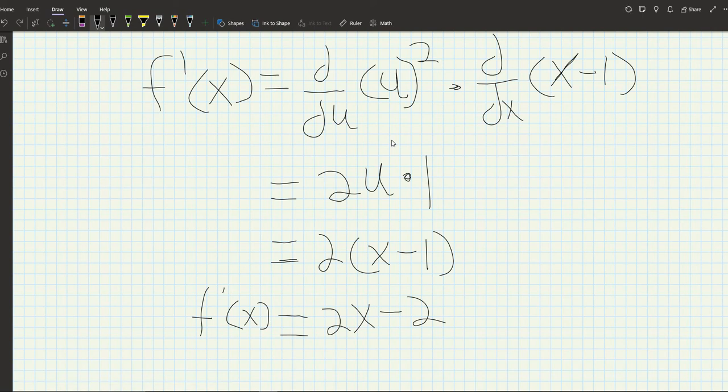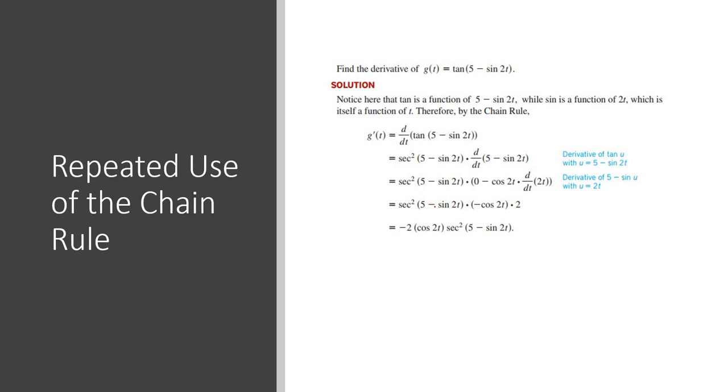More complicated problems will obviously require many more steps, and in some cases the problem might be so complicated that you will need to use this chain rule multiple times. In fact, that is actually fairly frequent. And we can see it in a more complicated example like this one, where we have to find the derivative of g of t is equal to, wow, tangent of 5 minus sine of 2t.